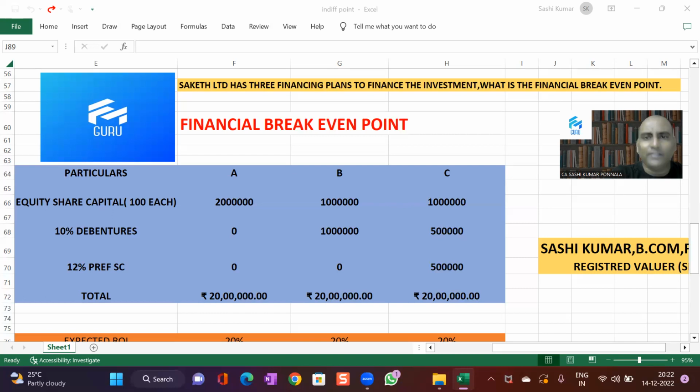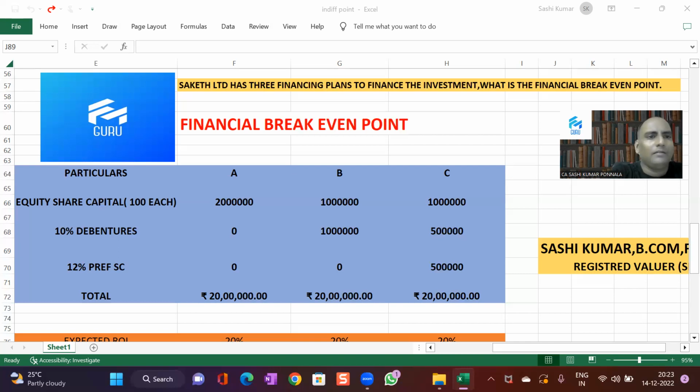Then any surplus profit is called residual profit, and that goes to equity shareholders. So equity shareholders are benefited from the project only when they have a residual profit from the project. Then only the EPS of the company will be positive. I hope you got it. Now look at this. When you are funding from Plan A, we don't have any fixed financial obligations, since we don't have any debentures or preference share capital.